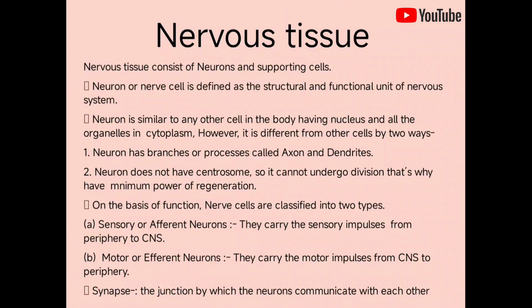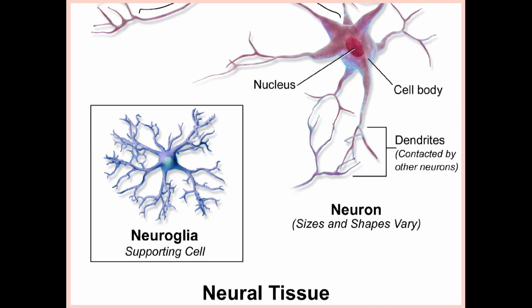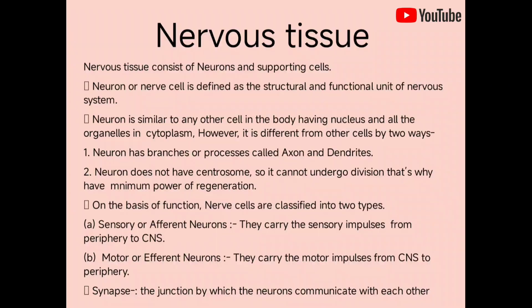Nervous tissue. Nervous tissue consists of neurons and supporting cells. Neuron or nerve cell is defined as the structural and functional unit of the nervous system. A neuron is similar to any other cell in the body, having a nucleus and all the organelles in the cytoplasm.